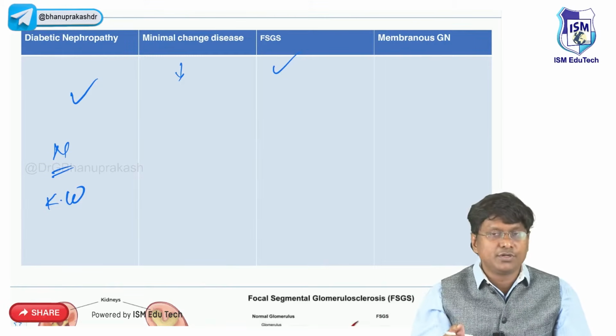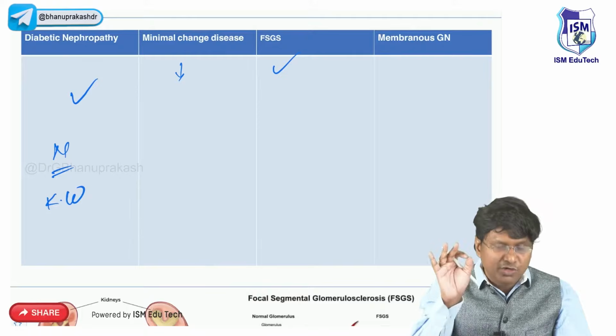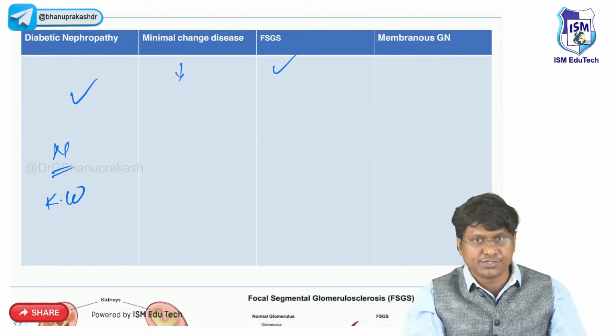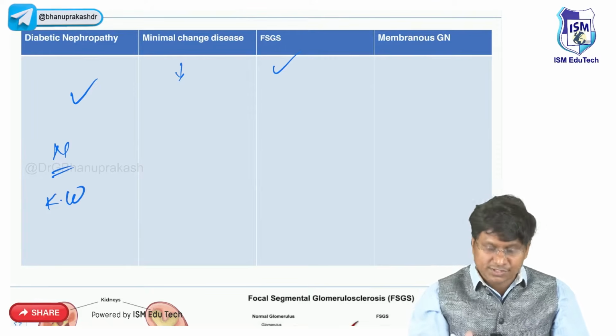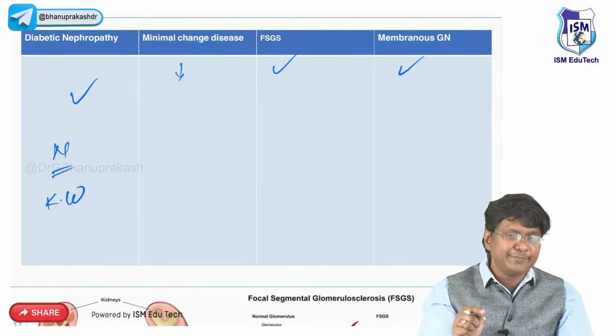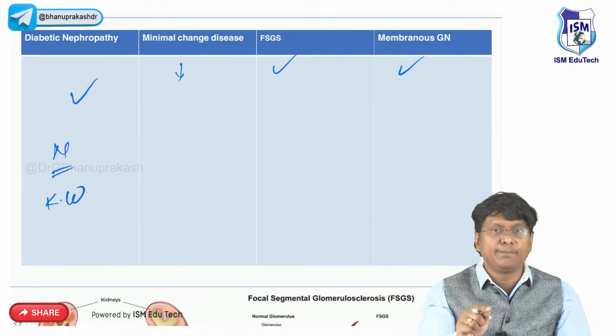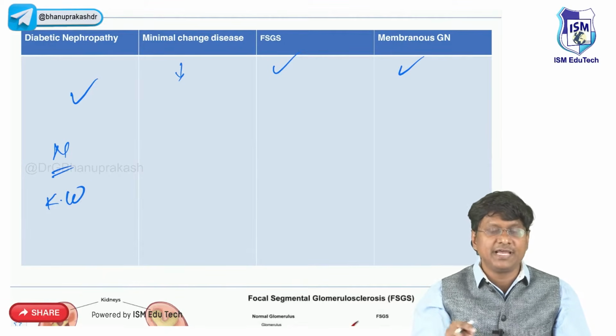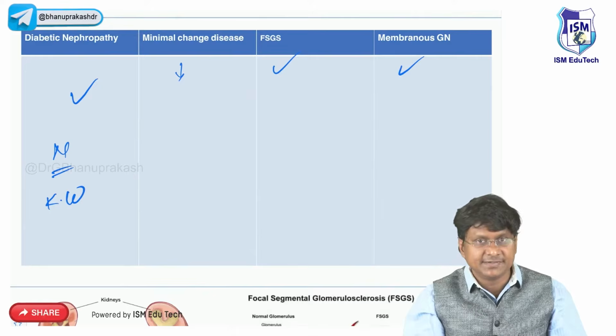In focal segmental glomerulosclerosis, light microscopy will show that only a few glomeruli are affected. In electron microscopy, you will have hyaline deposits and effacement of the foot processes. In membranous glomerulonephritis, light microscopy shows the spike and dome pattern. Electron microscopy shows subepithelial deposits. Fluorescent microscopy shows IgG as well as C3, right?